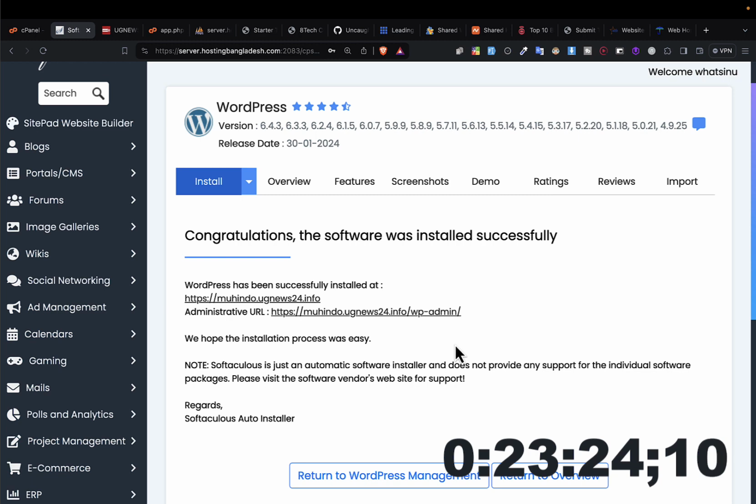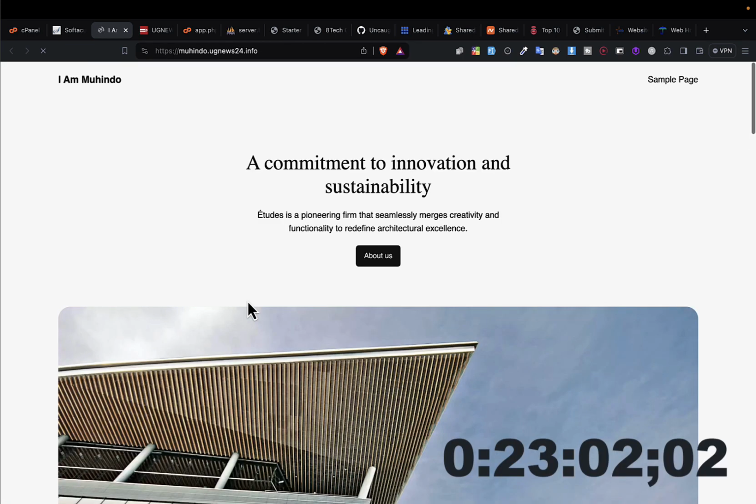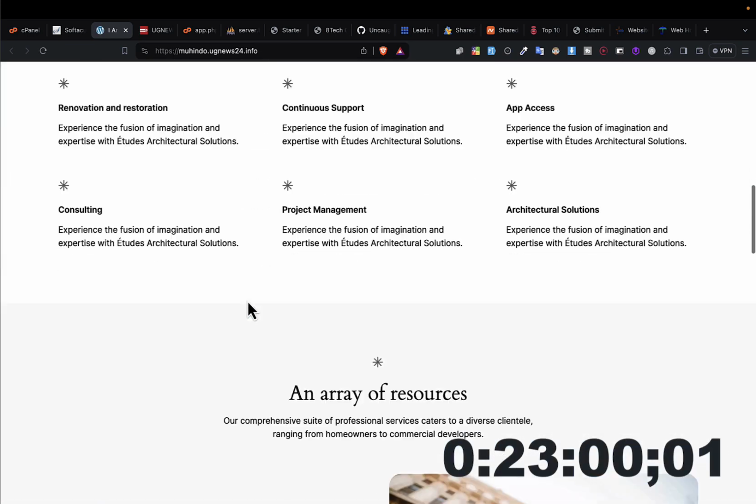Okay. So if I want to directly log in to my website, I can click here. Then it will take me to the login of the website. But if I don't want to directly log into my site, I can just click here, mohindo.ugnews.info. So I know you may face some challenges, but trust me, you can fix those challenges. This is not magic, okay? So I go ahead and click on my website. Boom, you can see the website is there.